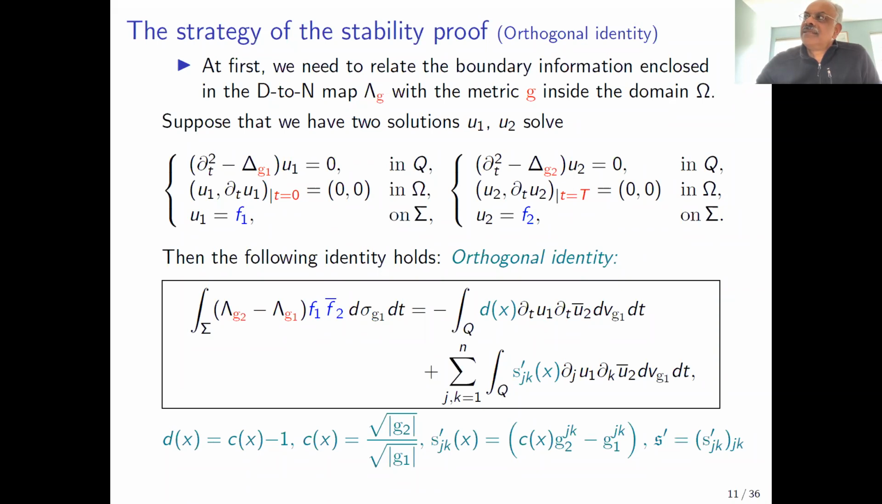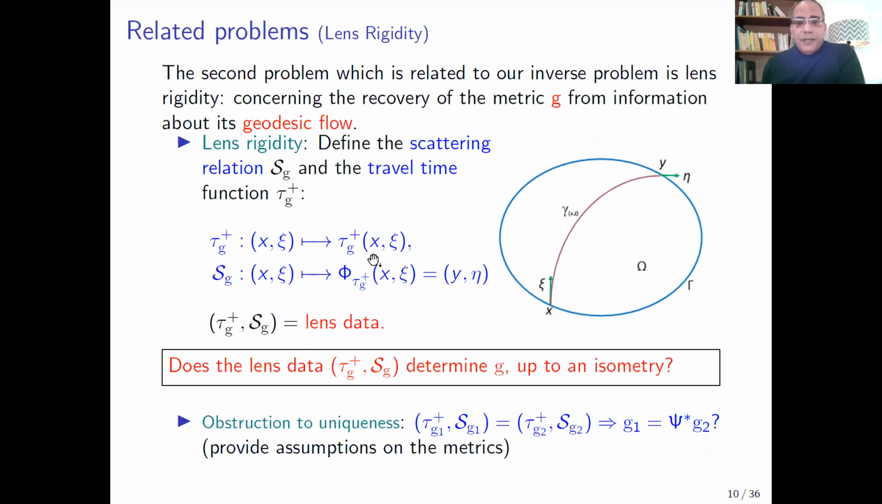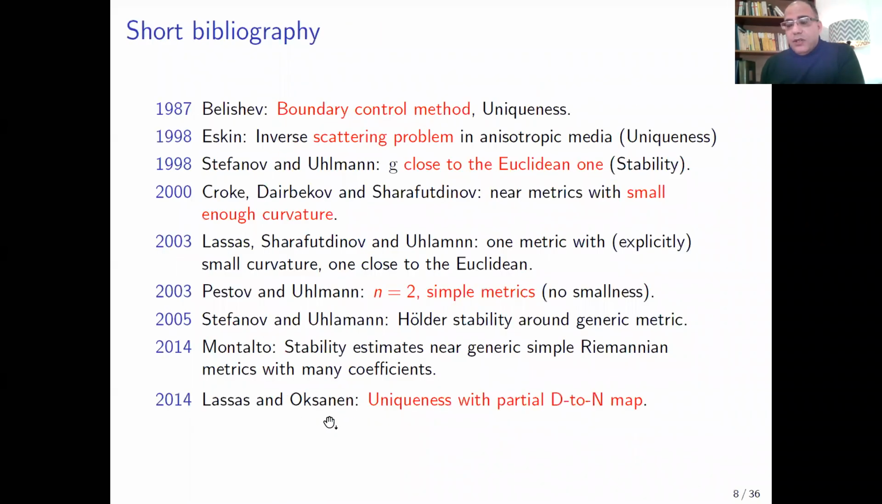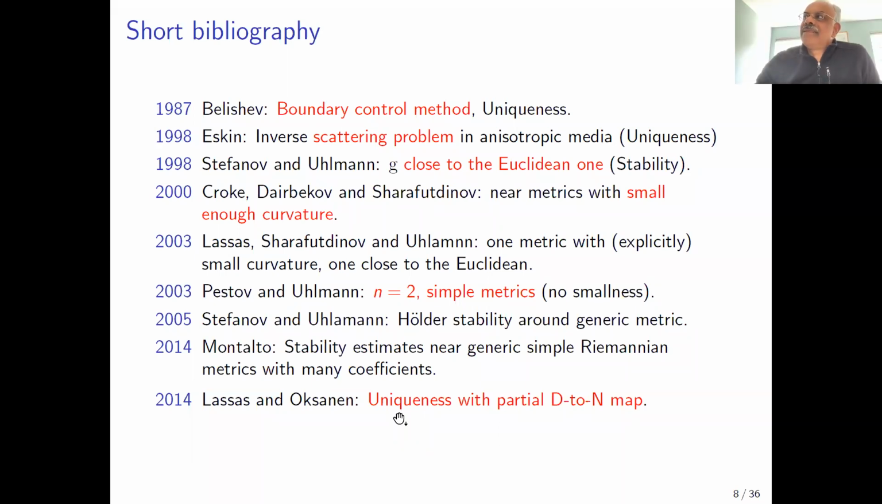Yes, the uniqueness is given by Lassas and Oksanen. But I think for the stability, there are no results. So if you consider F supported in a small part of the boundary. Right. This is your question? Right. So we assume that F is supported just in a small part of the boundary, and we measure only in another part of the boundary. Correct, right. So for the uniqueness,